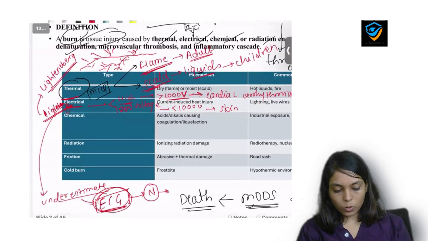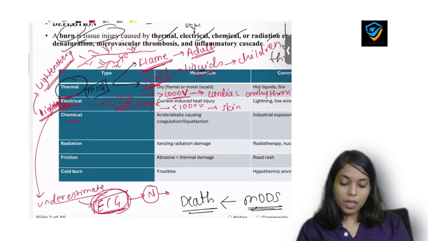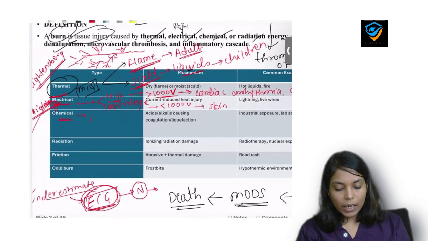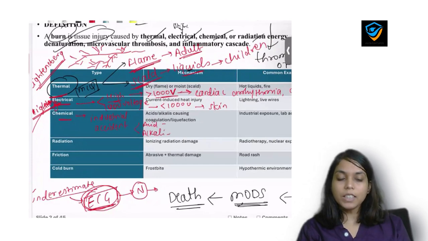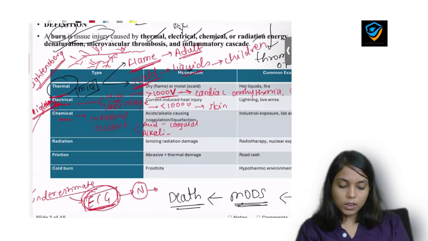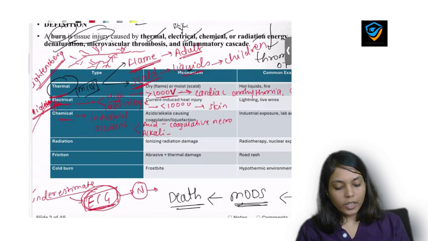Okay. Now, next is chemical type of burn. Chemical burn is commonly seen in industrial accidents. Again, chemical burn is of two types. First is acid, which is common, and second is alkali, which is severe. Why? Because acid causes coagulative type of necrosis, and alkali causes liquefactive necrosis.